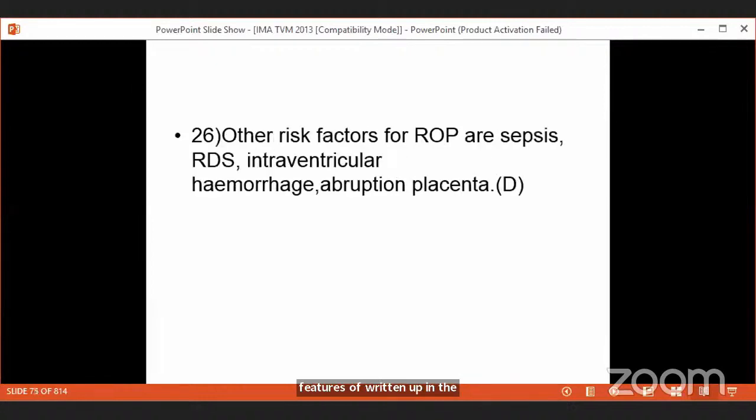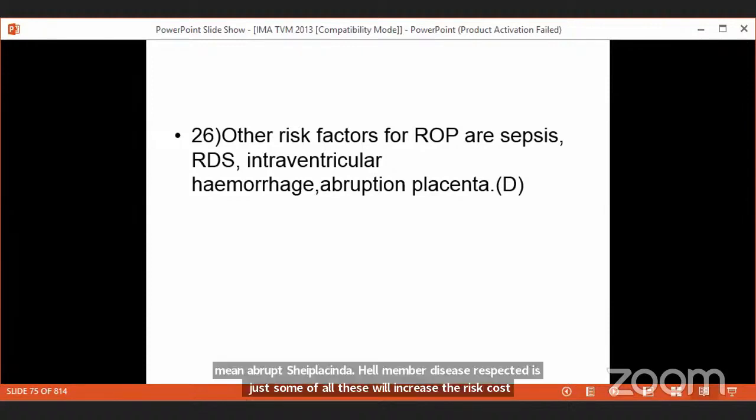Retinopathy of prematurity may be aggravated by neonatal hyperglycemia, neonatal hypoglycemia, neonatal septicemia, abruptio placenta, respiratory distress syndrome, and hyaline membrane disease. All these will increase the risk of retinopathy of prematurity. But it should not develop, because the baby should survive.